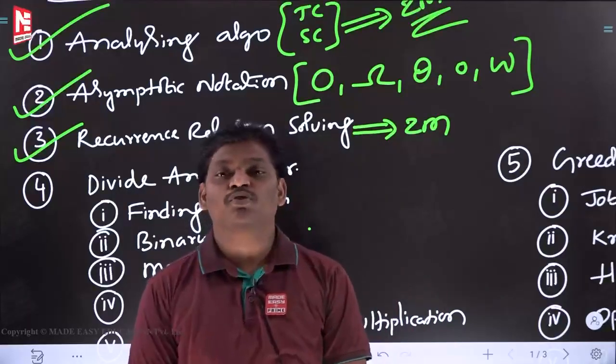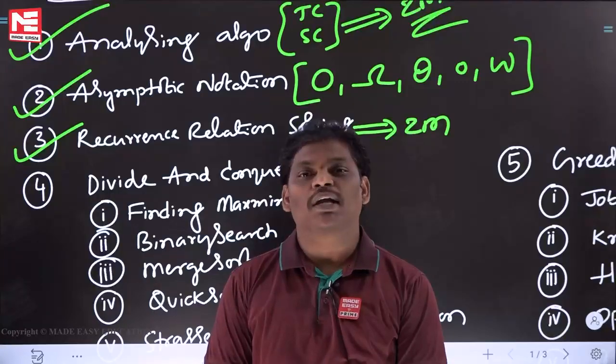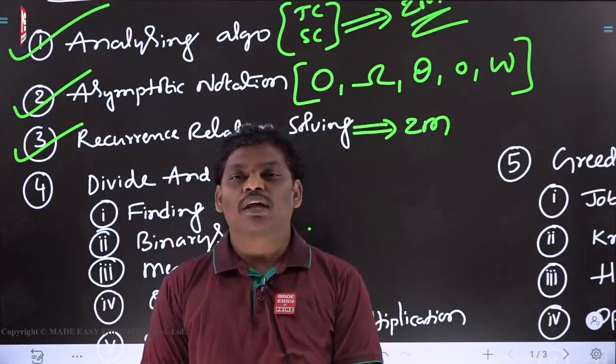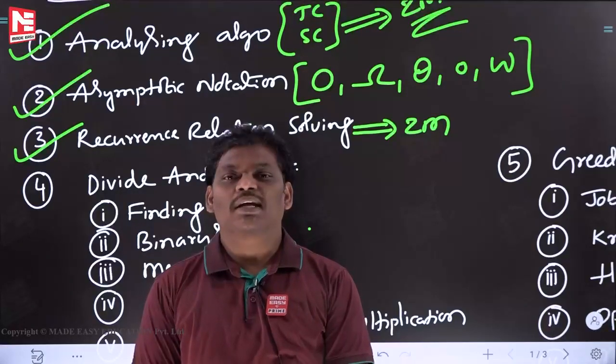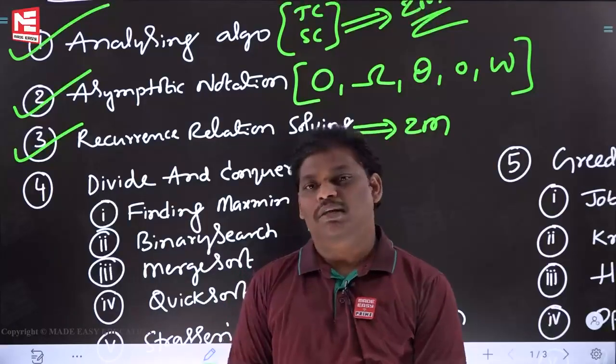3 methods. First one, substitution method, which may take more time, but it is very easy. Next one is the recursive tree method. If there is more than one function call in the recurrence relation, then go to the recursive tree method. If you want a shortcut, then master theorem.